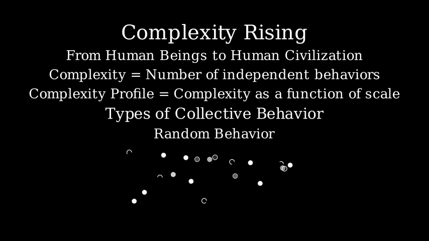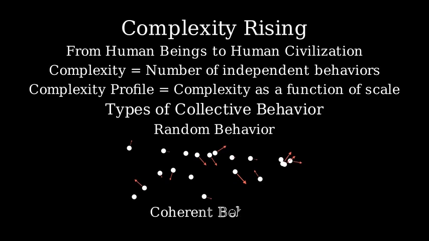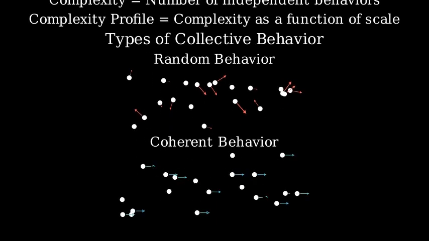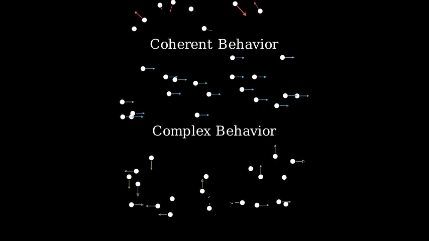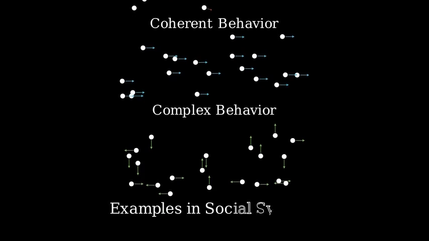First, random behavior, where parts act independently of each other. Second, coherent behavior, where all parts act in unison. And third, complex behavior, where different subgroups act in coordinated but different ways. These patterns appear across physical, biological, and social systems.